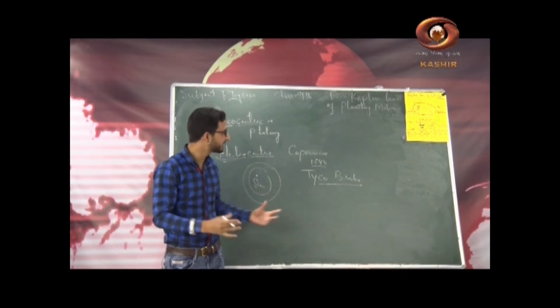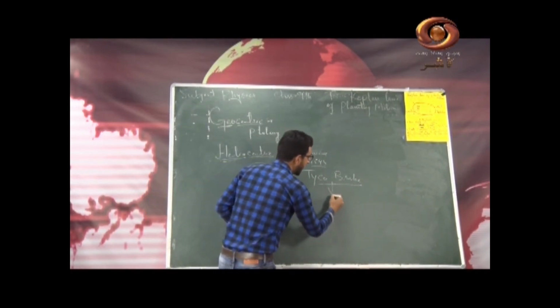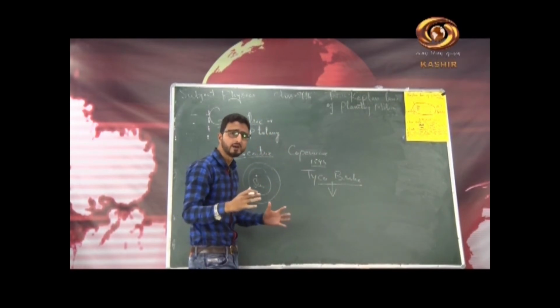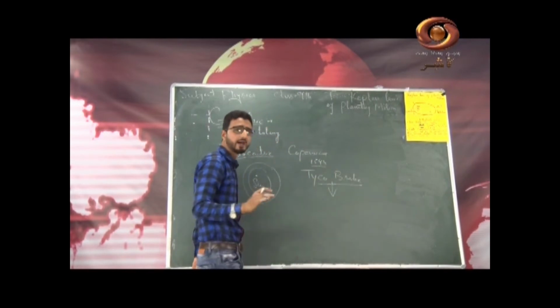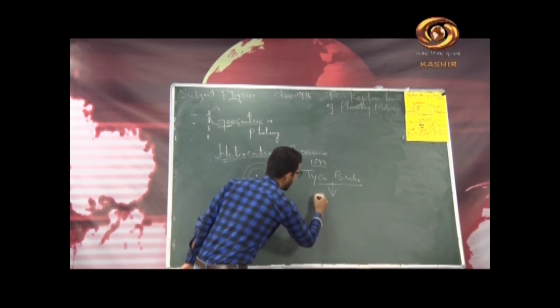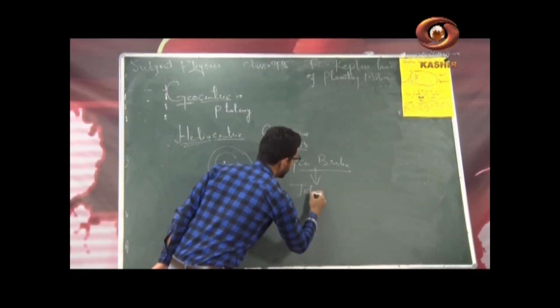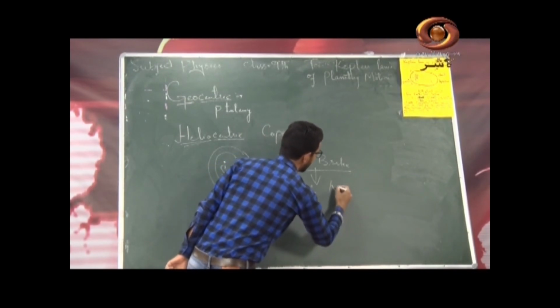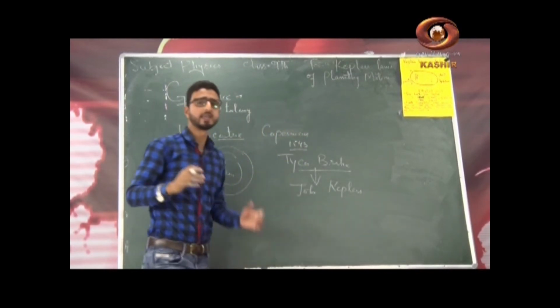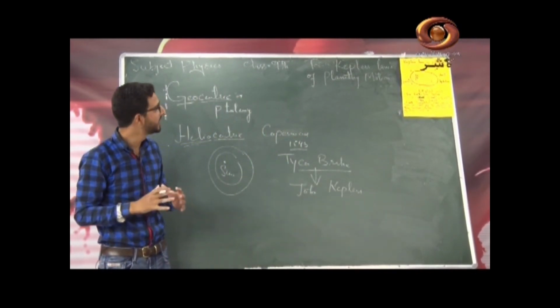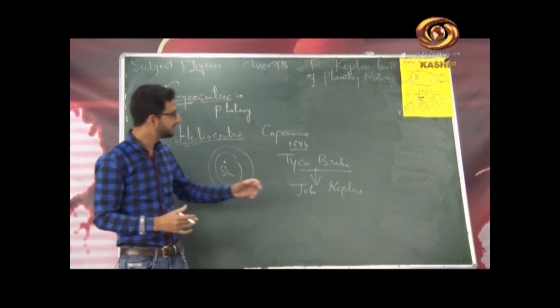But before his death, Tycho Brahe handed over his collected data to one of his favorite students, जिसके हम यहाँ पे बात करने जा रहे हैं, that is Johannes Kepler. He handed over the data to one of his favorite students, Johannes Kepler. German astronomer है ये Johannes Kepler.